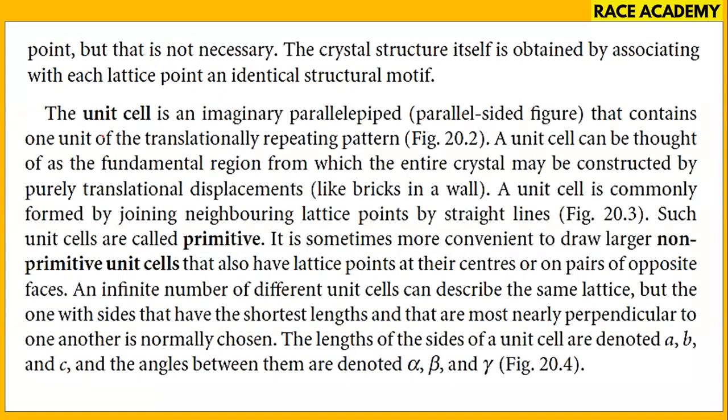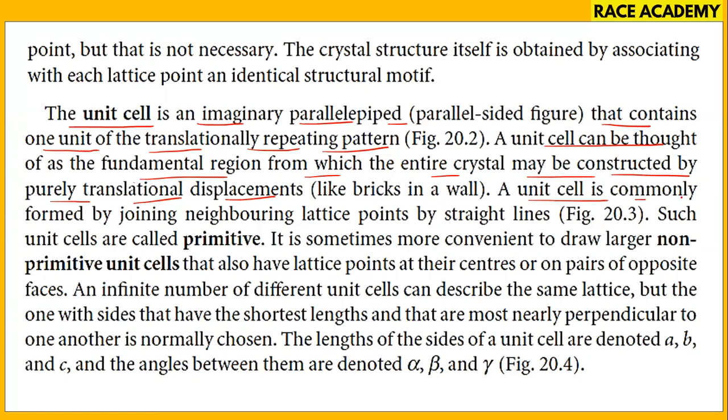Coming to what a unit cell is: a unit cell is an imaginary parallelepiped that contains one unit of a translationally repeating pattern. The unit cell can be thought of as the fundamental region from which the entire crystal may be constructed by purely translational displacements, like bricks in a wall.